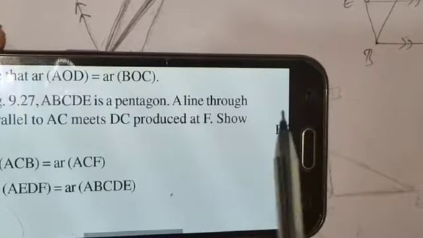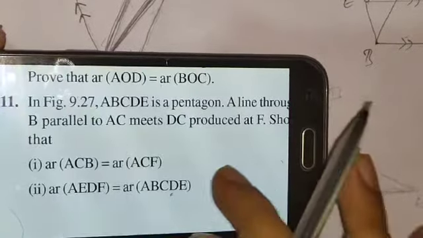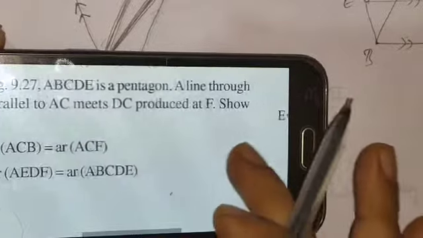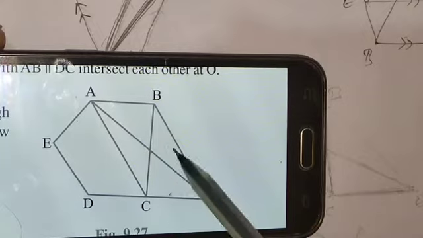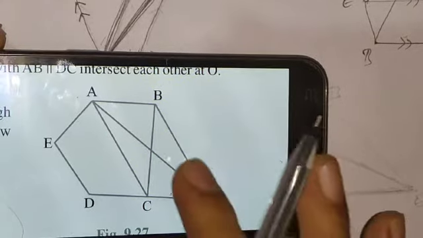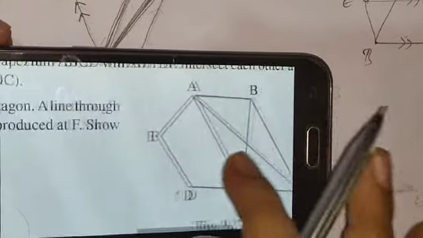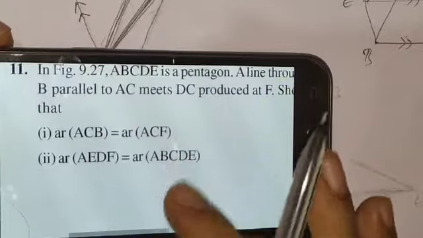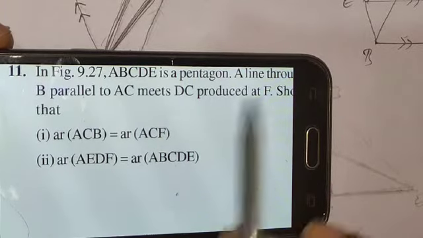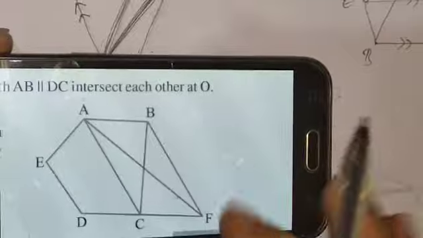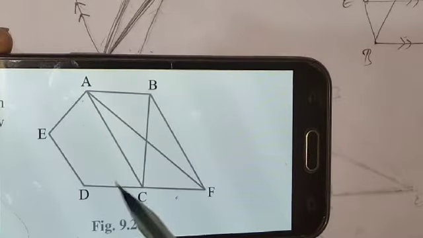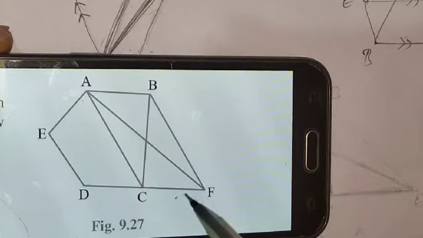And a line through B parallel to AC meets DC produced at F. Now BF is parallel to AC, and this is what is drawn. Now what we need to prove, just focus on that: the area of triangle ACB is equal to the area of triangle ACF.